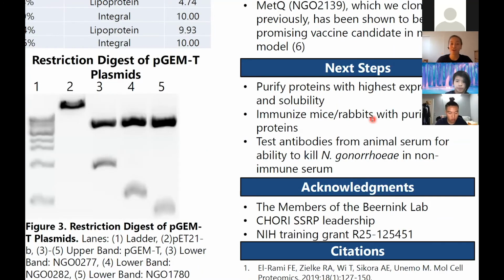The next steps are to purify our proteins, immunize mice and/or rabbits with our purified proteins, and test the antibodies generated from our immunizations. I would like to thank the CHORI SSRP leadership, the Birnick Lab, and the NIH Training Grant for making this summer possible. Thank you for your time, and I can take any questions now.